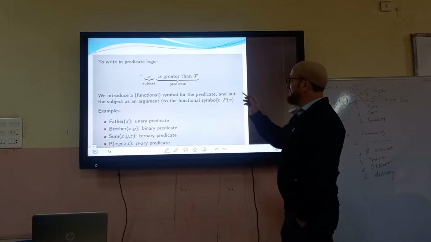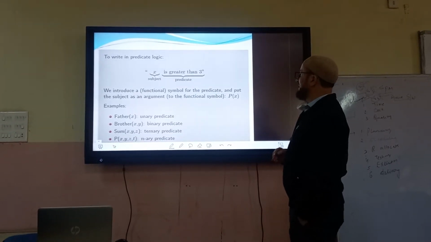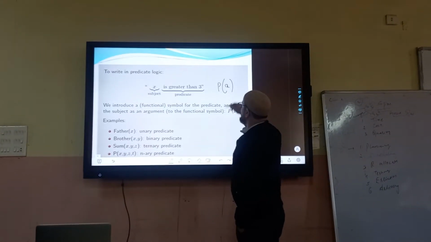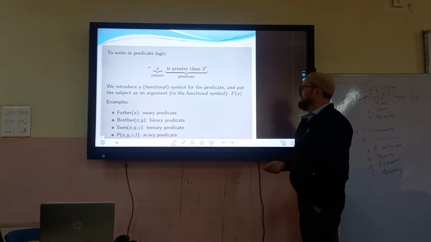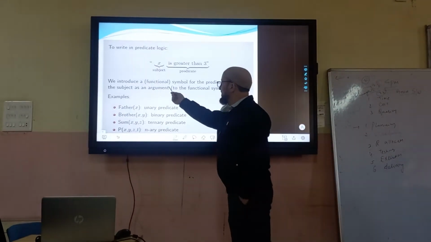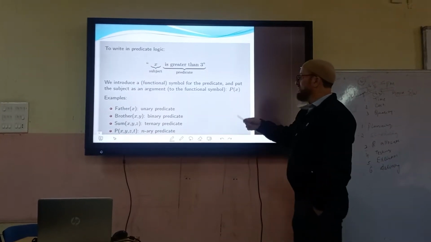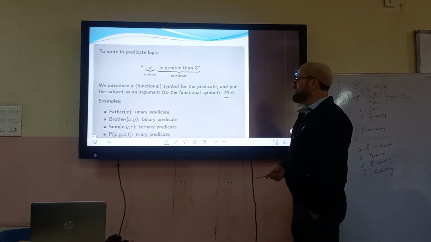So if you want to write in predicate logic this thing, x is greater than 3, how do you write it? You say simply P and you put x in the parentheses. So this is how we write a predicate. This is the functional symbol for predicate. It is actually called a predicate function when you write like this. It's a functional symbol.